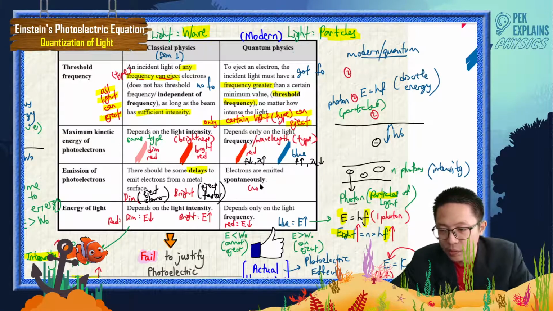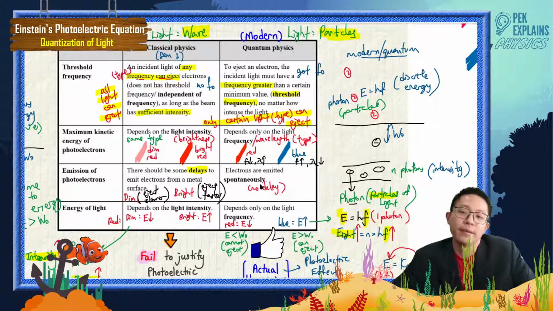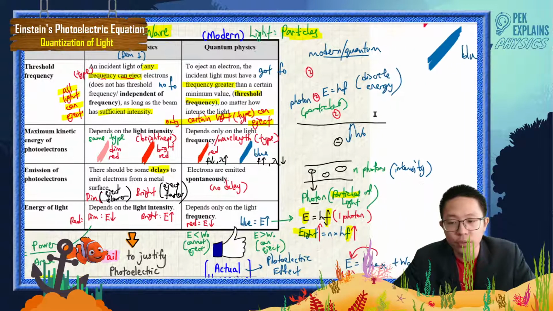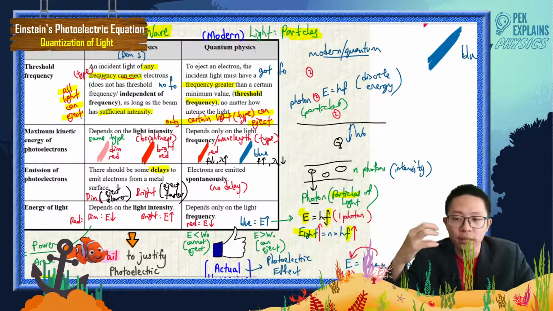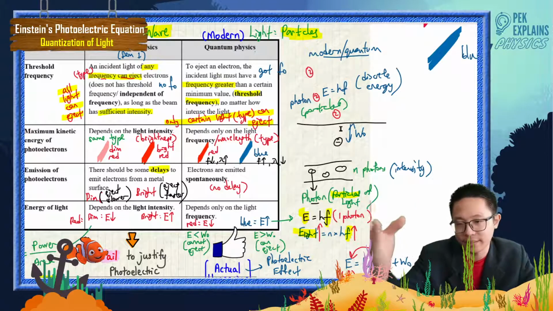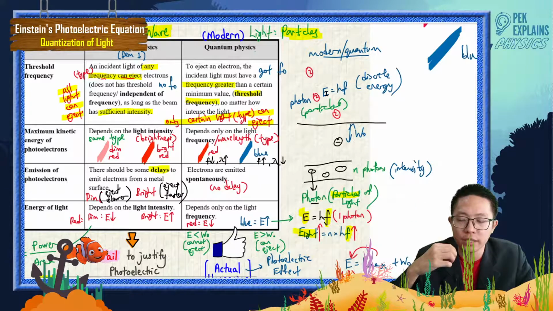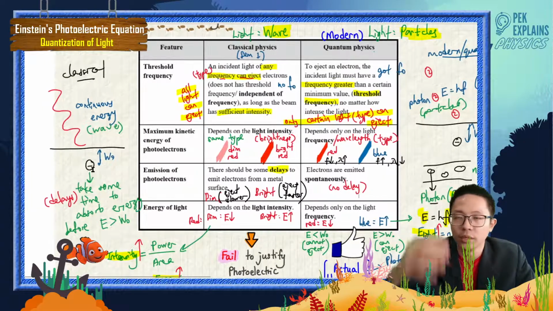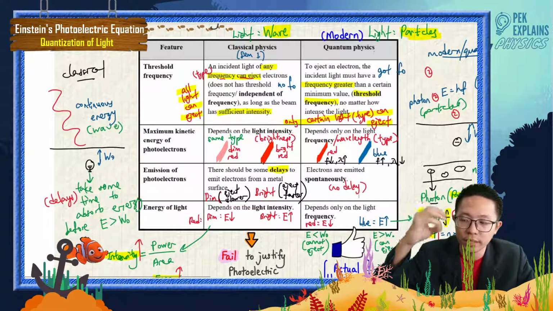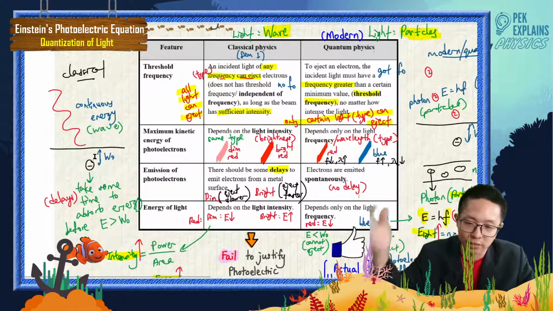This one, no delay. Why no delay? Because the light does not come continuously. Not continuous, it's discrete. That means it comes in particles. Electron absorb, release. If the energy of the photon is more than the work function, it absorbs spontaneously. It does not have to take time like the wave to store energy. For the wave, energy comes continuously and takes some time to store.